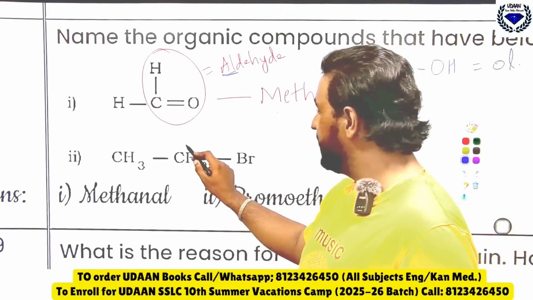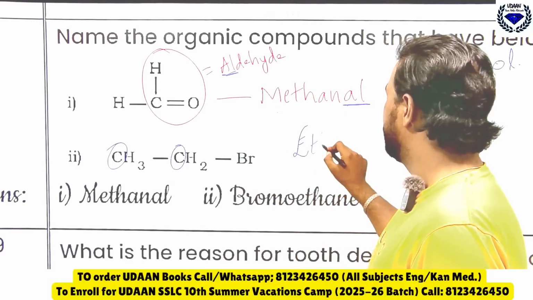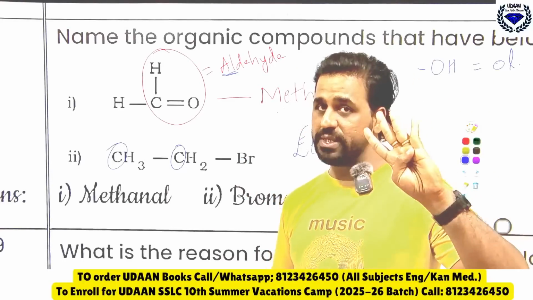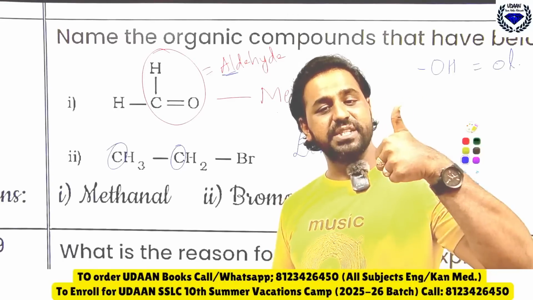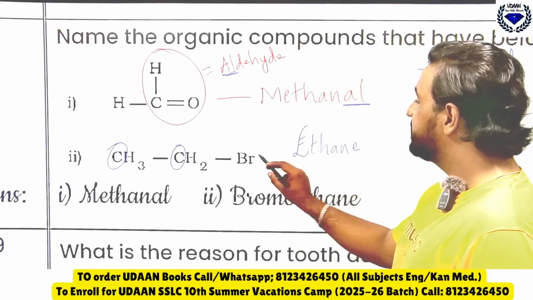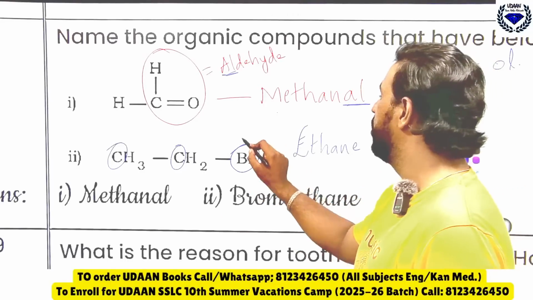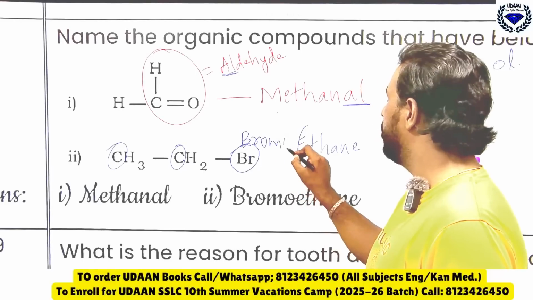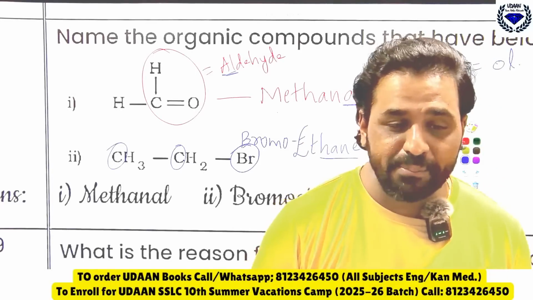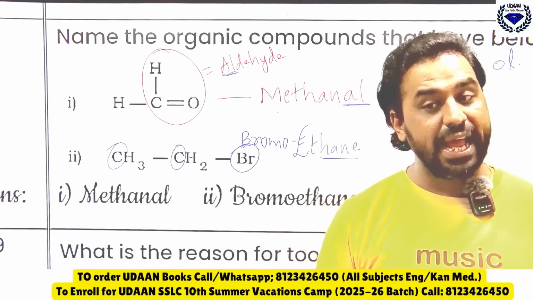Now you can see here there are 2 carbons in the second one. 2 carbons means what? Eth. Remember, meth means 1, eth means 2, prop means 3, but means 4, pent means 5, hex means 6. You should remember it like that. Here eth comes, so it is ethane. Since the functional group here is Br, that is bromo, the right answer is bromoethane. So the answers are methanal and bromoethane. Very good, Snehit, Mohammed, Danish, excellent.